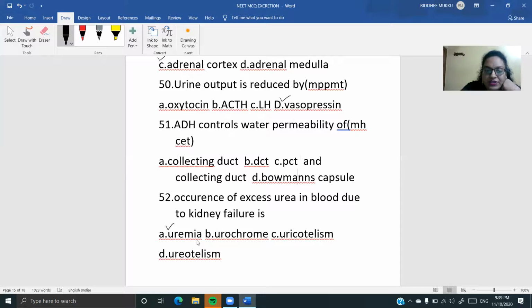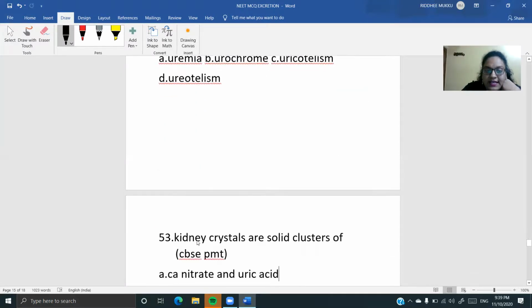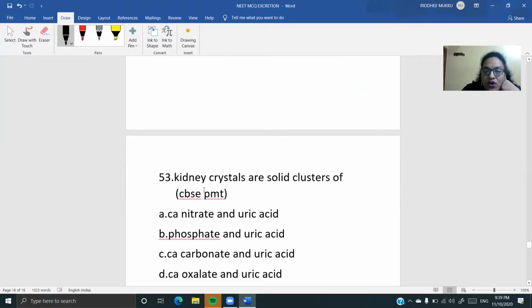Okay. The next one, children: kidney stones or kidney crystals are the solid clusters made up of calcium oxalates and uric acid. Stone formation is because of that only. So your option is going to be option D.